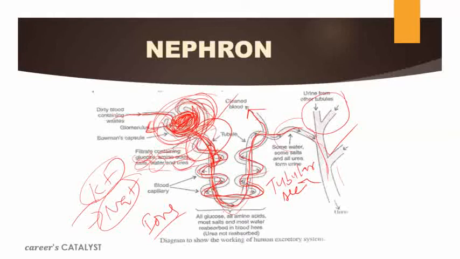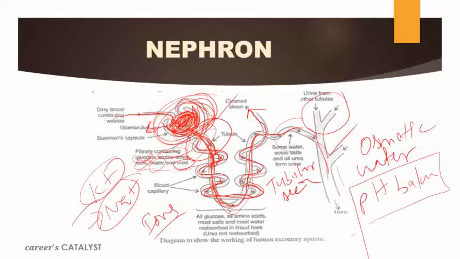Okay, so this is the main function of kidney, and the internal unit of kidney is defined as what? Nephron. Now if we talk about the main function of kidney, then what you can say? You can say kidney helps to remove the poisonous waste like urea, salt, excess water from the blood, and it also helps to regulate what? Osmotic pressure. हमारे बॉडी के अंदर osmotic pressure मतलब कि water pressure also should be maintained. So it is done by what? Kidney only. It also regulates the pH balance of blood by maintaining the ions. Okay, it helps to maintain the pH balance inside the blood also. So these are the main functions of kidney.